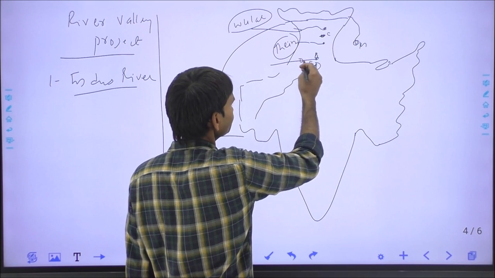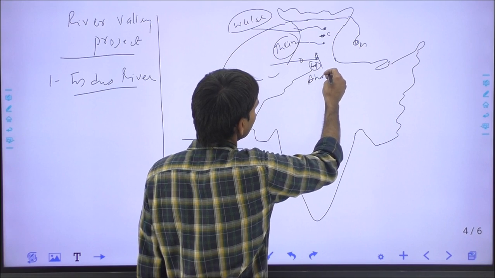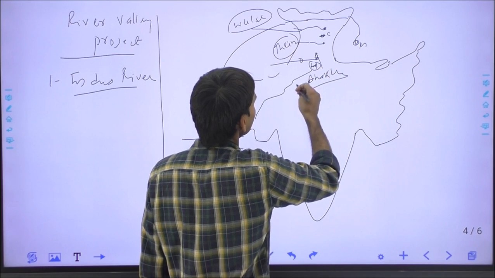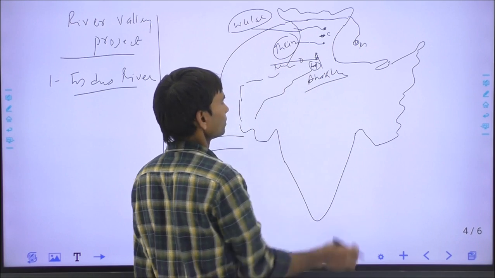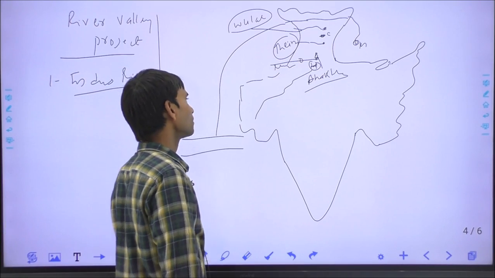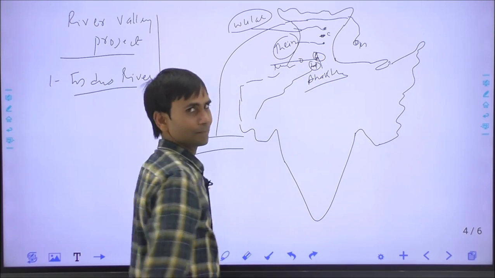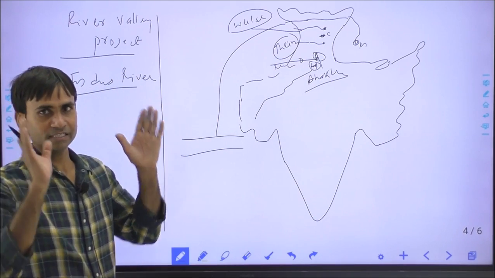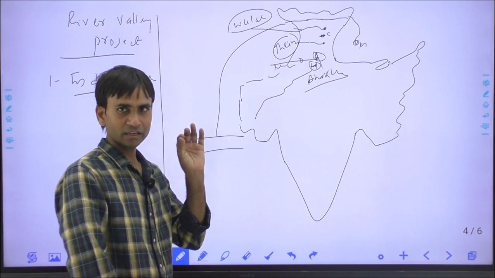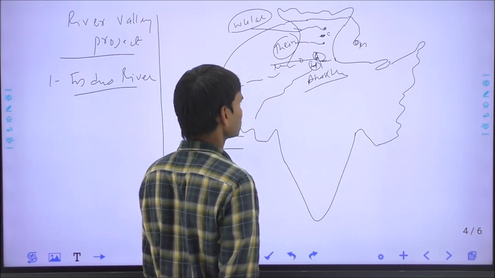Bhakra and Nangal dams. The Bhakra dam is in Himachal Pradesh, and the Nangal dam is in Punjab. Jointly they are called Bhakra Nangal. Bhakra Nangal is India's highest dam, built on the Satluj river. And again in Himachal Pradesh, this is the Nathpa Jhakri project.